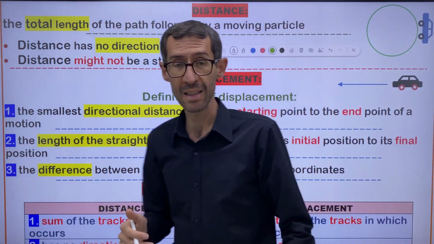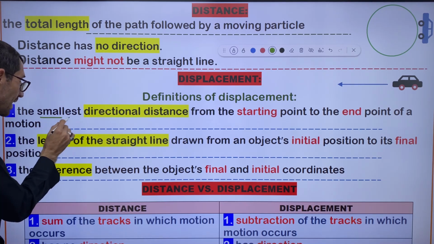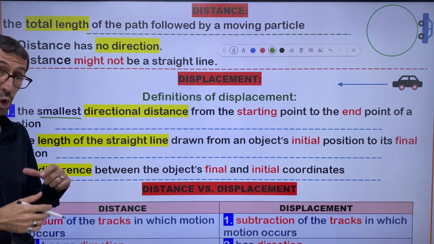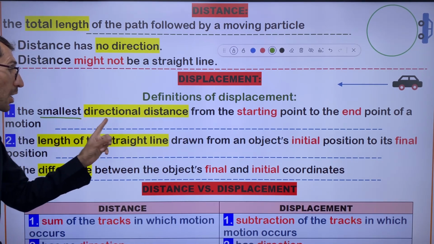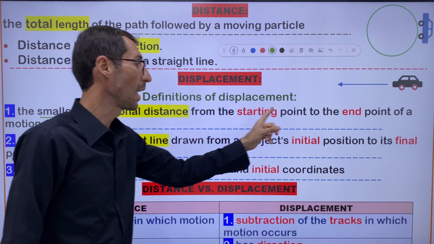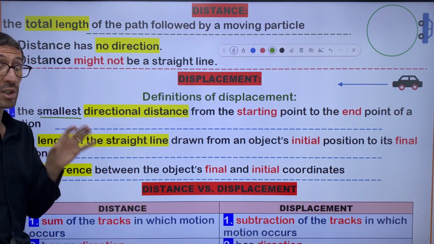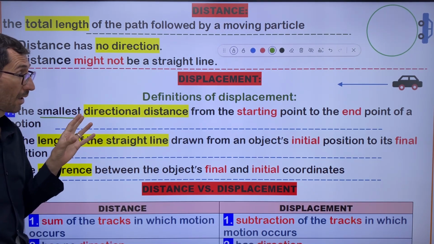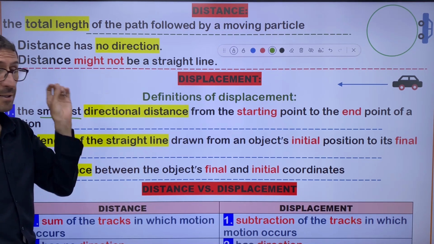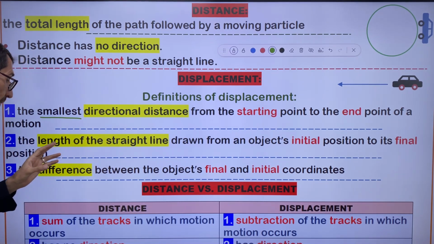Our textbook mentions smallest. Smallest means we have a shortcut. It is the smallest directional distance from the starting point to the ending point of a motion, and it should be a straight line. Displacement must be a straight line. Number two: the length of the straight line.